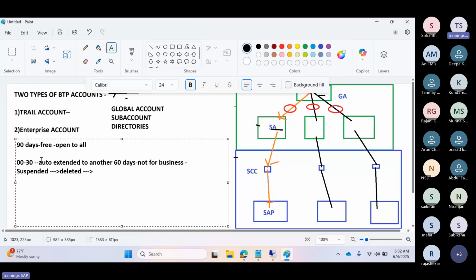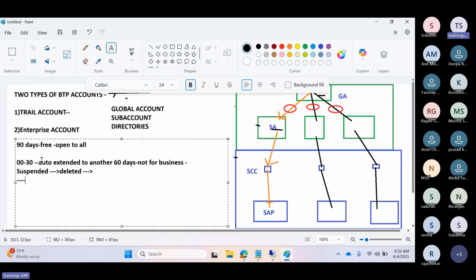If you want to continue to use the trial account after deletion, you need to set up a new account. Sir, I want to use it after the 90 days also. Then we need to set up a new account. But if you want to explore BTP without a time limit, there is a time limitation, and there are limitations on services in the trial account. If you want to use it uninterrupted, without any time limit, then you need to use the enterprise account. That is the main thing here.